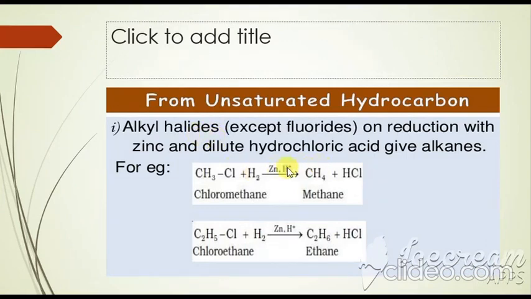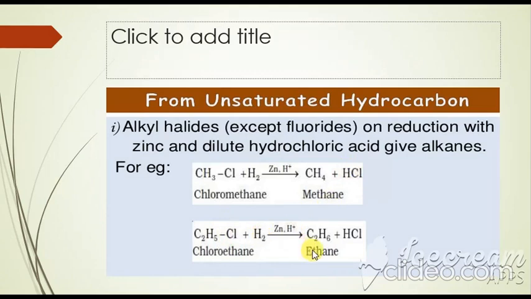Alkyl halides on reduction with zinc and dilute hydrochloric acid, that is zinc in acidic condition, give you an alkane. Take CH3Cl, called chloromethane. This alkyl halide in the presence of zinc and acidic condition can easily form methane: CH3 takes one hydrogen and becomes CH4, and the other hydrogen attaches to the Cl, becoming HCl.